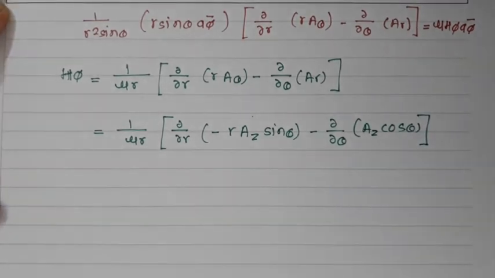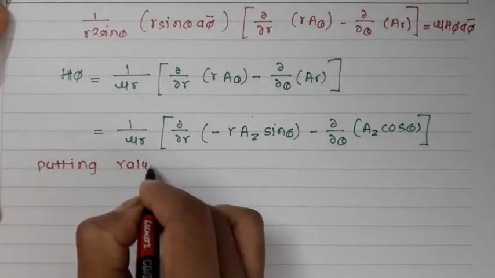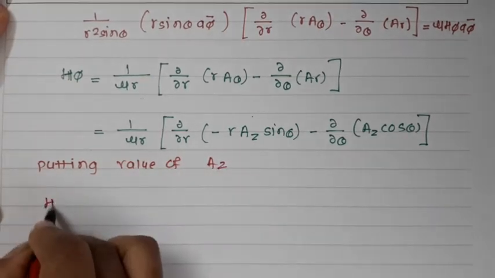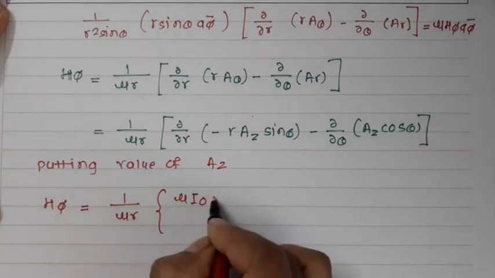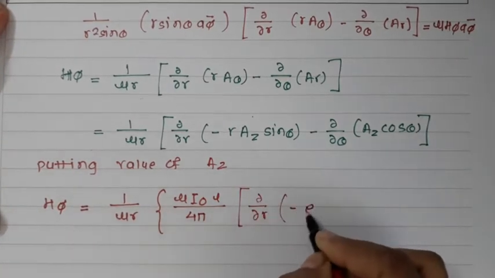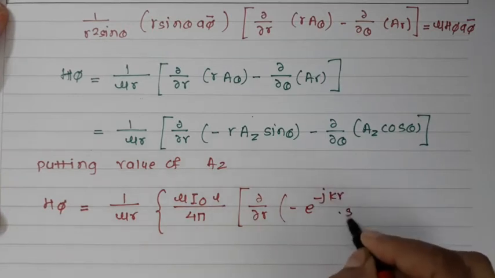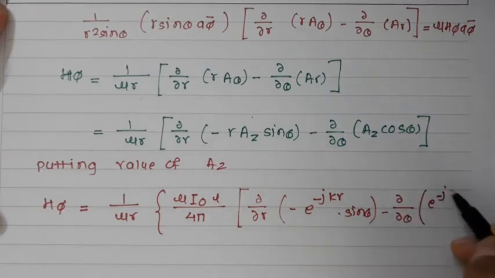Now putting the value of A_z which we found in step 1, we get H_phi is equal to 1 upon mu r times mu I_0 L divided by 4 pi, d by dr of minus e raised to minus jkr by r into sin theta, minus d by d theta of e raised to minus jkr by r into cos theta. I'll complete this bracket here.